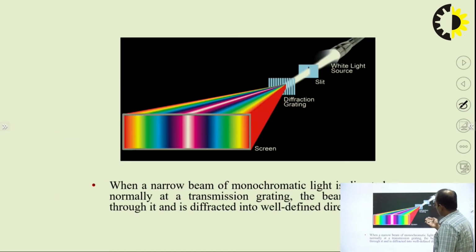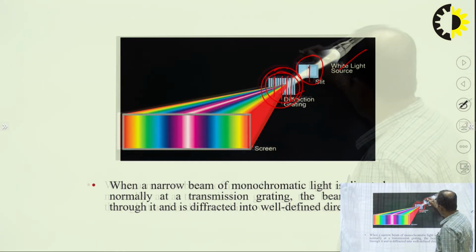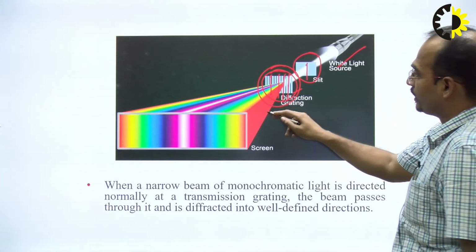So this is the figure in which you can see how you get the transmission grating. This is the glass sheet in which a number of lines are ruled, and the light will pass through these slits. From the source, light first passes through a single slit, and then for diffraction grating we have used the transparent sheet in which a number of lines are ruled. So on the screen you can get the different colors of light.